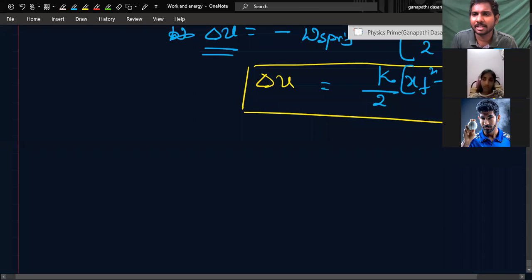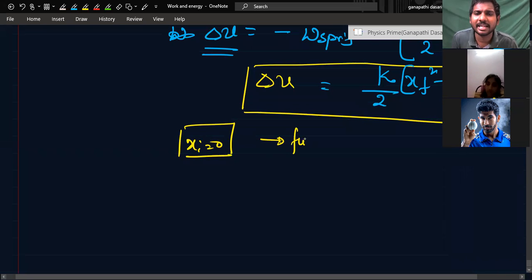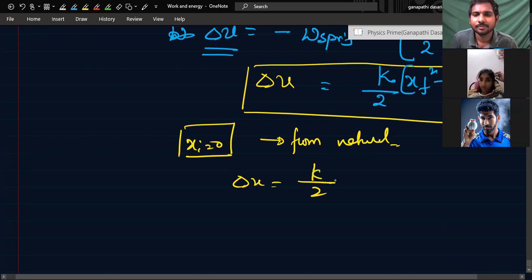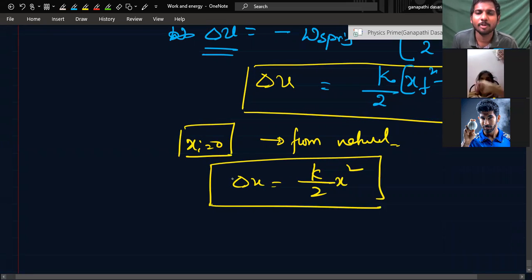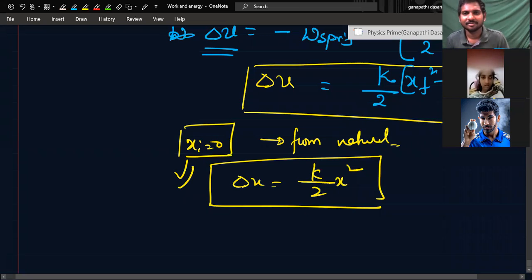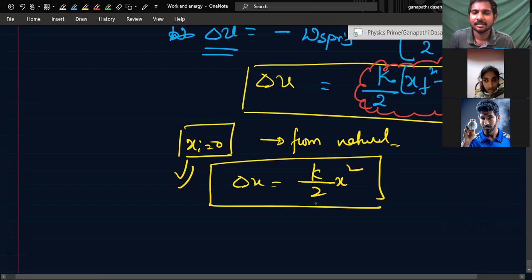That is why delta U is equal to k by 2 into x final square minus x initial square. Suppose x initially is 0, that is, from the natural length you are taking it. Then delta U is equal to half k x square, which you might have remembered like this. But this is an important part. I hope this is cleared for you.